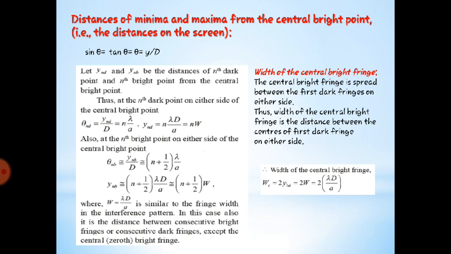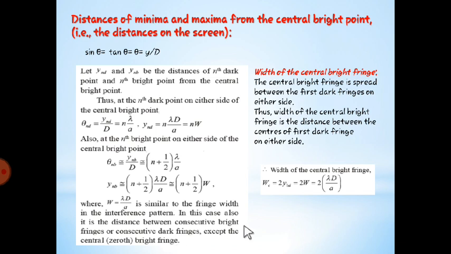That is lambda d by a. Here it is a, because the distance between two points of the slit, in this case, is a, so we are writing a over here. For bright band it is this. So w is equal to lambda d by a, similar to fringe width in the interference pattern. In this case also, it is the distance between consecutive bright fringes and consecutive dark fringes, except the central, which is the 0th bright fringe.